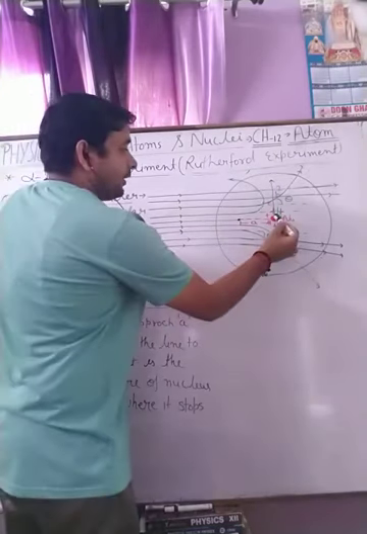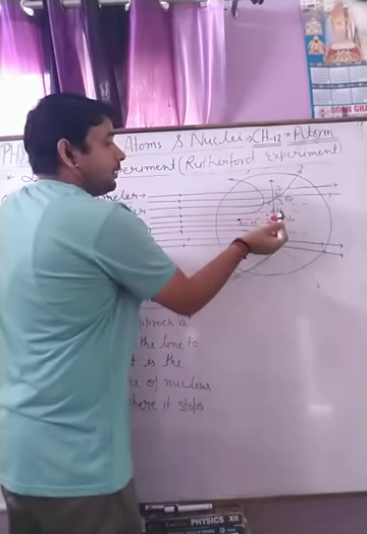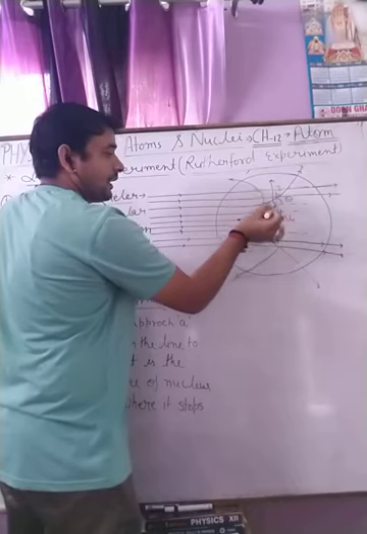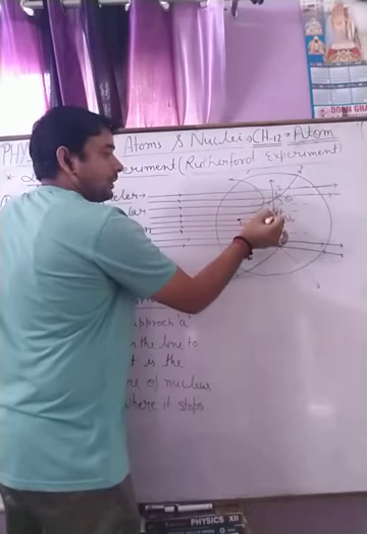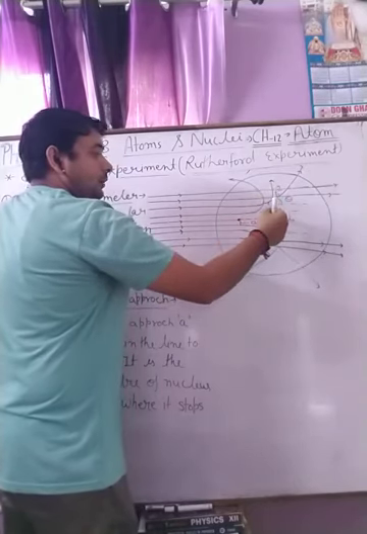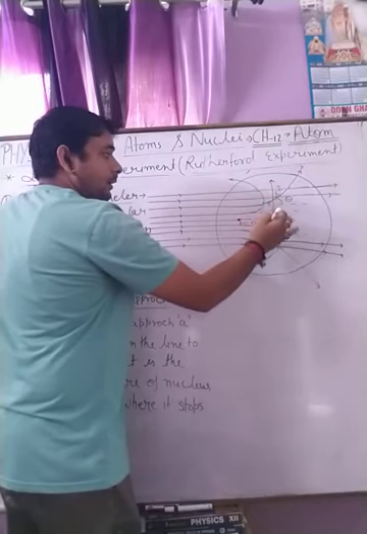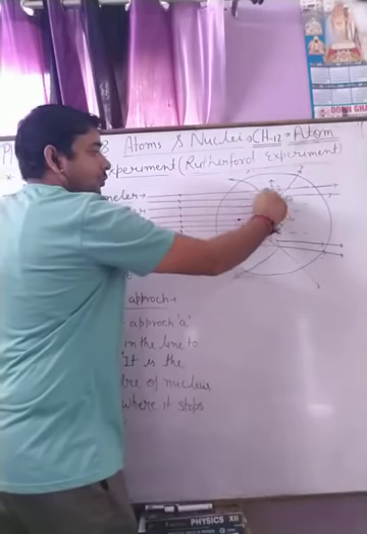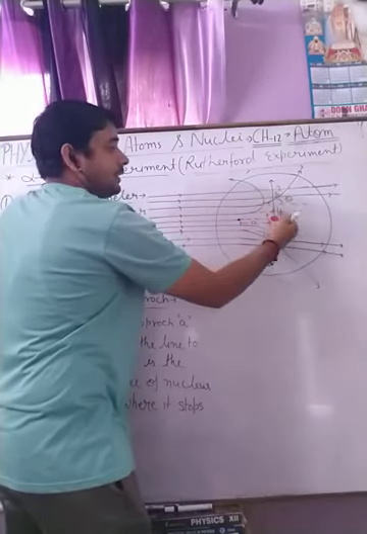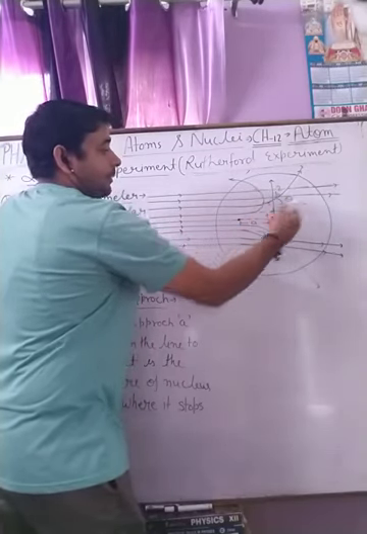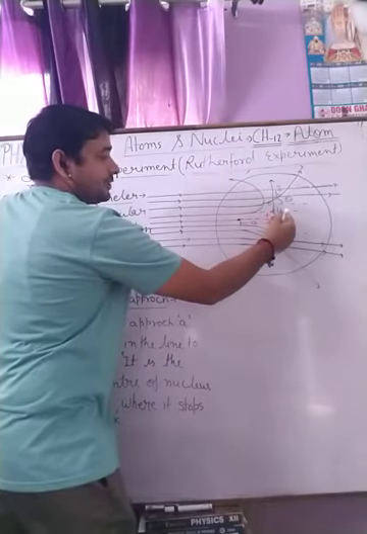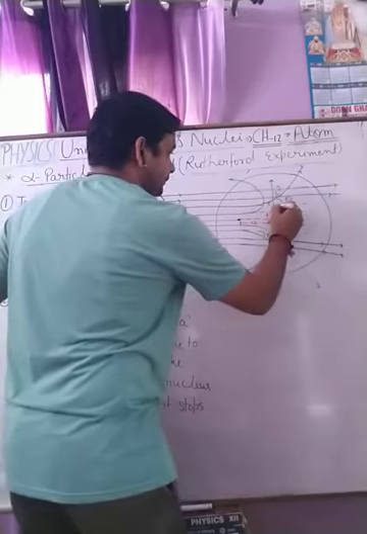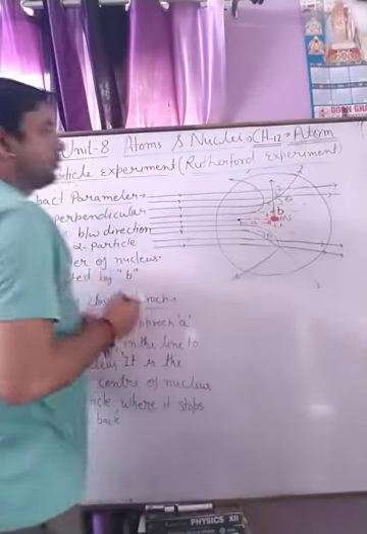This is the given alpha particle which goes towards the nucleus or center of the nucleus, and from there is reflected or deflected at a 90-degree angle. So the length of that is called the impact parameter. It is denoted by B.